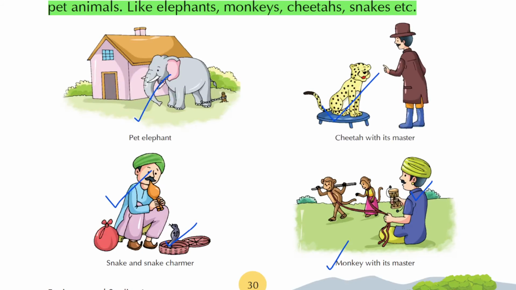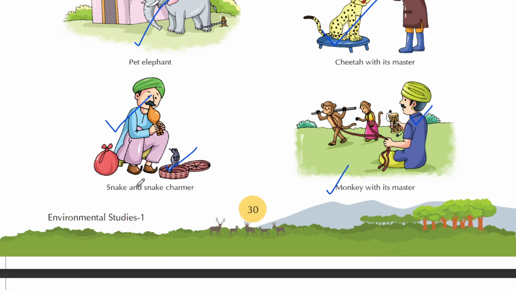So here you can see an elephant. Then here you can see cheetah with its master. So cheetahs are used to entertain audiences in a circus. Here you can see a snake and a snake charmer, sap or sapera.